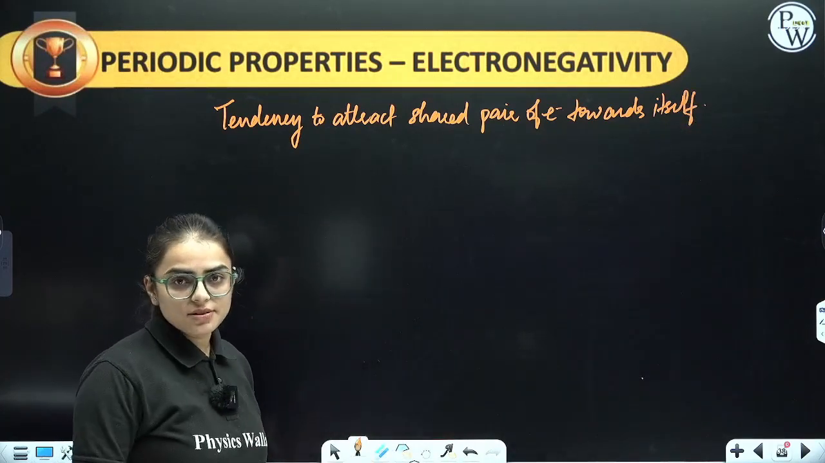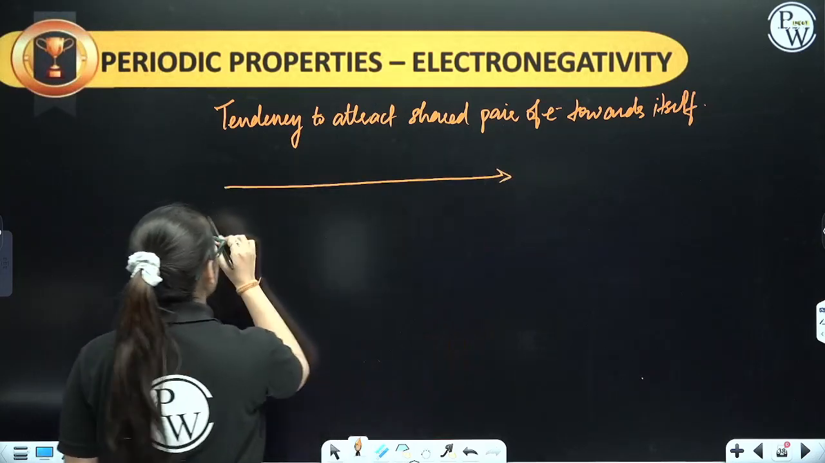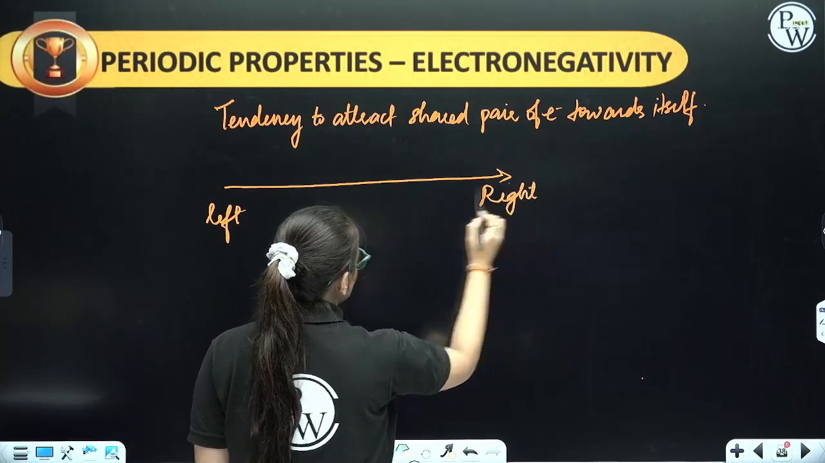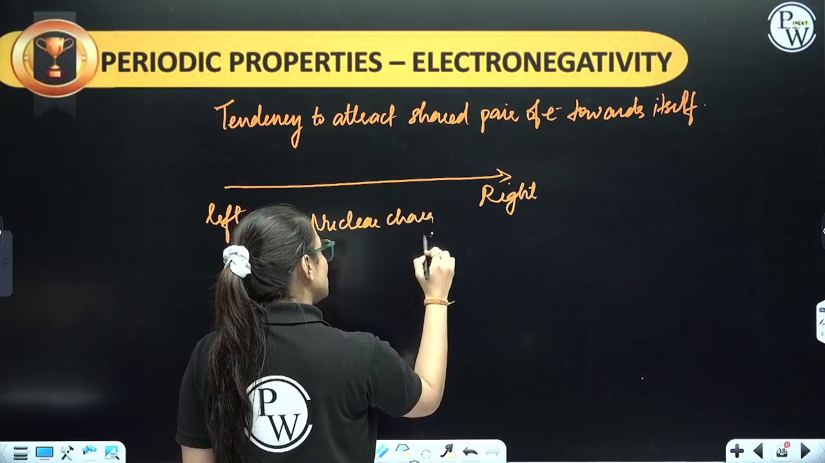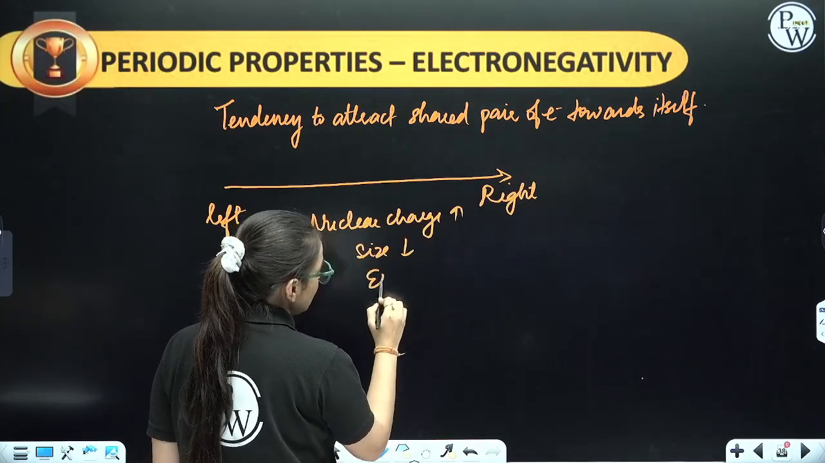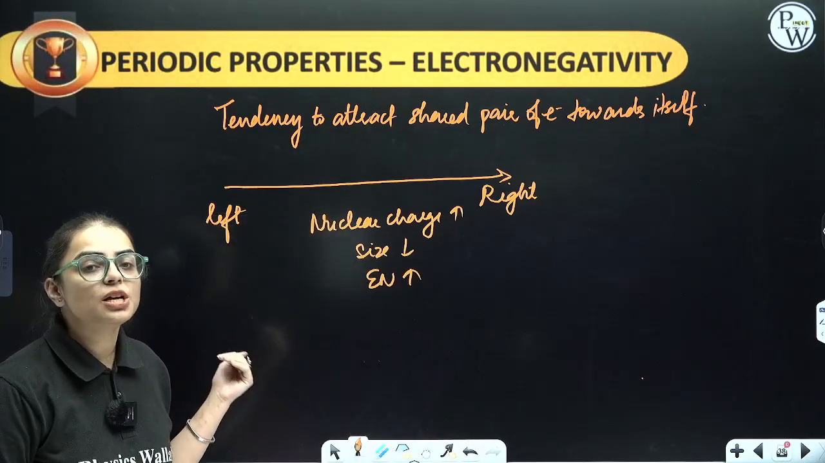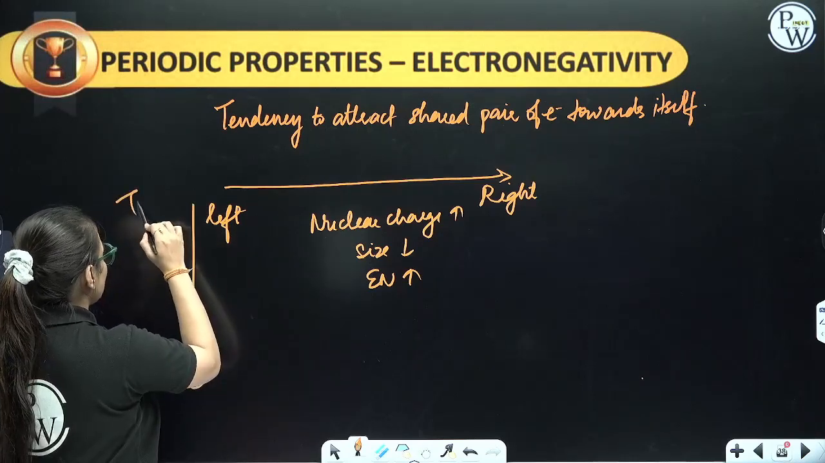The trend is very simple. There is no exception over here. If you are moving from left to right, remember, nuclear charge increases, size will decrease, and electronegativity will increase. Now only I told you electronegativity is inversely proportional to size, so it will increase. Now from top to bottom.